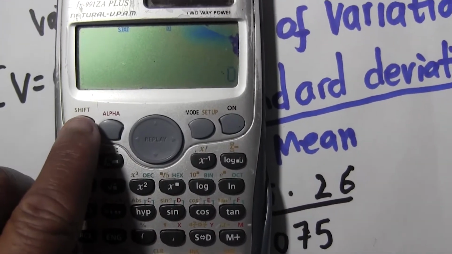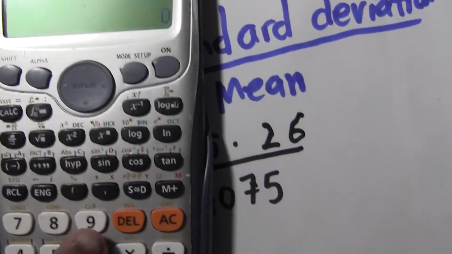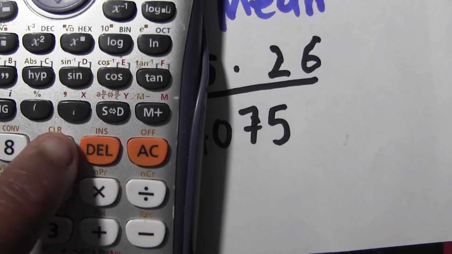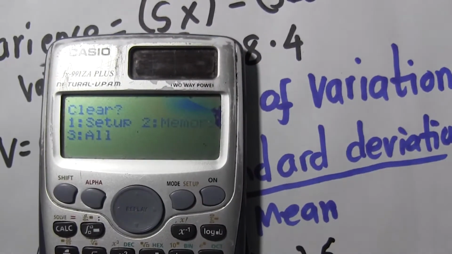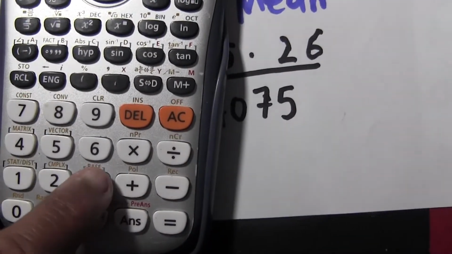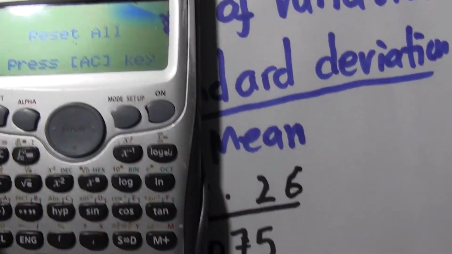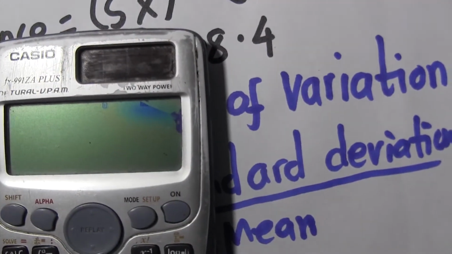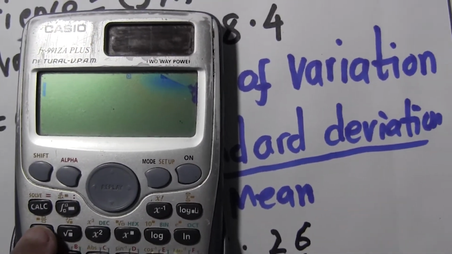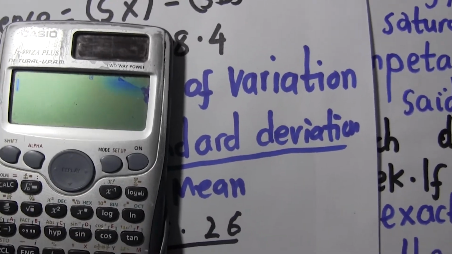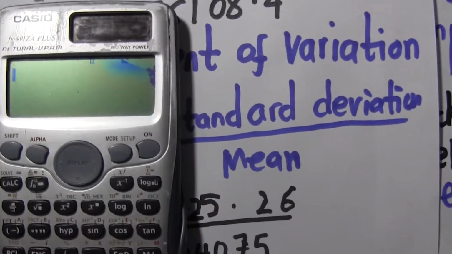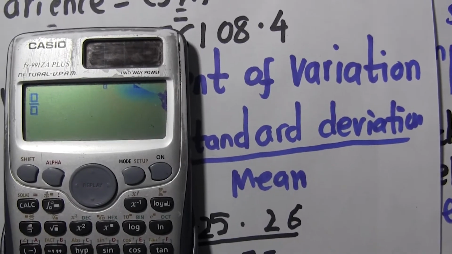So what you do, say shift, and then you see here CLR, clear. Click this clear, then say number 3, and then equals. Press the equal sign, and then AC. Now your calculator is clear, which means your data for statistics is not there anymore. So I'm going to say okay. Now I'm going to say fraction. See, the fraction came back.